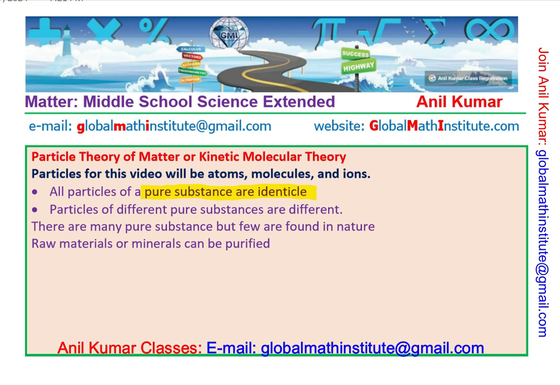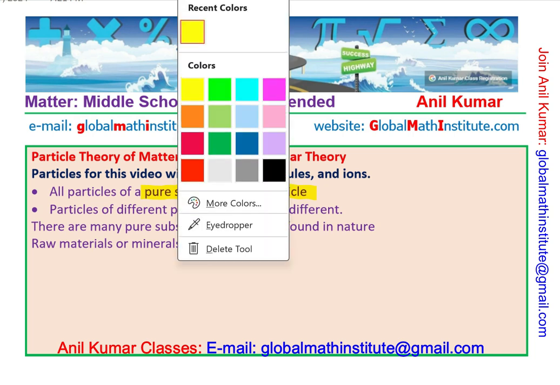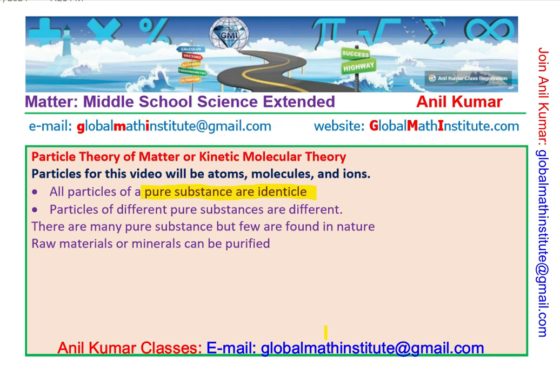Now, what we have understood from here is that any substance, if it is pure, will have just one kind of particles, right? But many other different kinds of particles can make other substances, where the nature of that particular matter will depend on how it is formed. What is the basic particle there? It could be a molecule, like a molecule of water, right? Molecule of water is very different from that of hydrogen and oxygen.